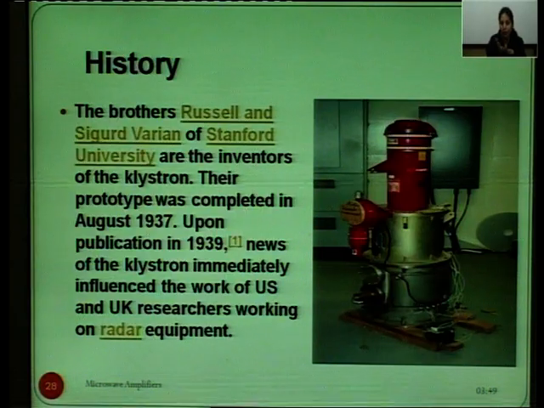Regarding the history of these Klystron tubes, the two brothers Russell and Sigurd Varian of Stanford University are the inventors of the Klystron tube. Their prototype was completed in August 1937, and upon publication in 1939, news of the Klystron immediately influenced the work of US and UK researchers working on radar equipment.